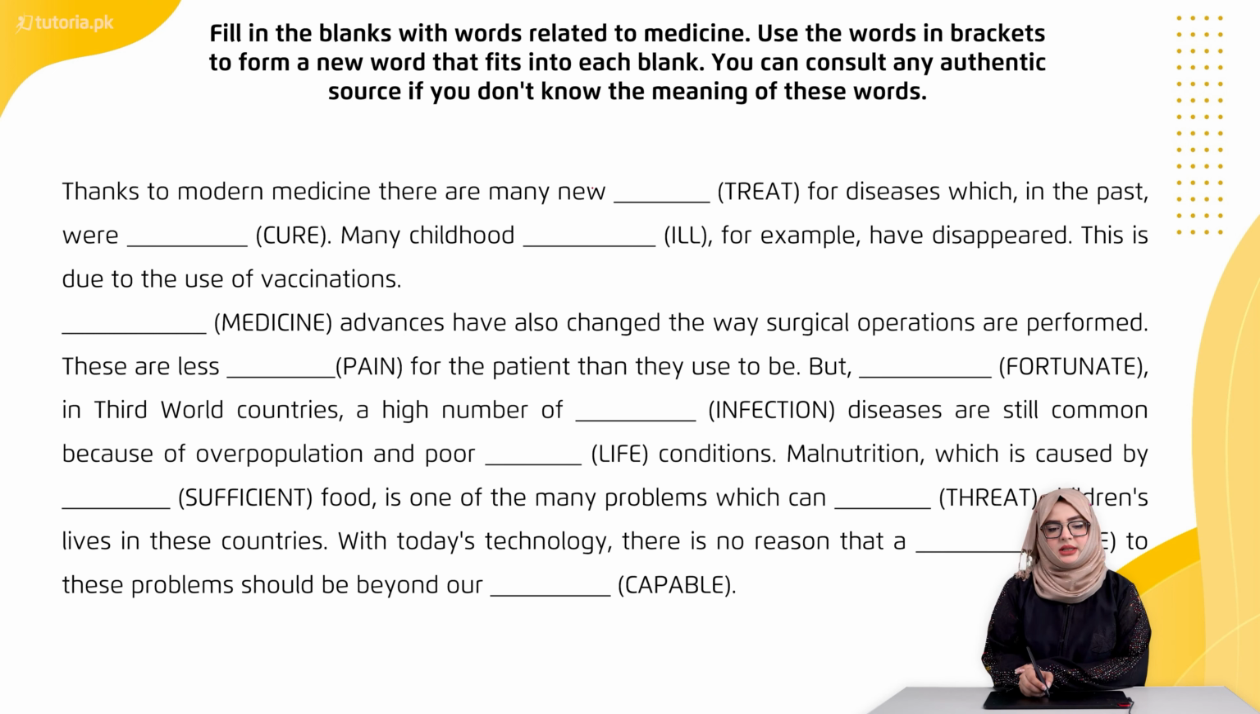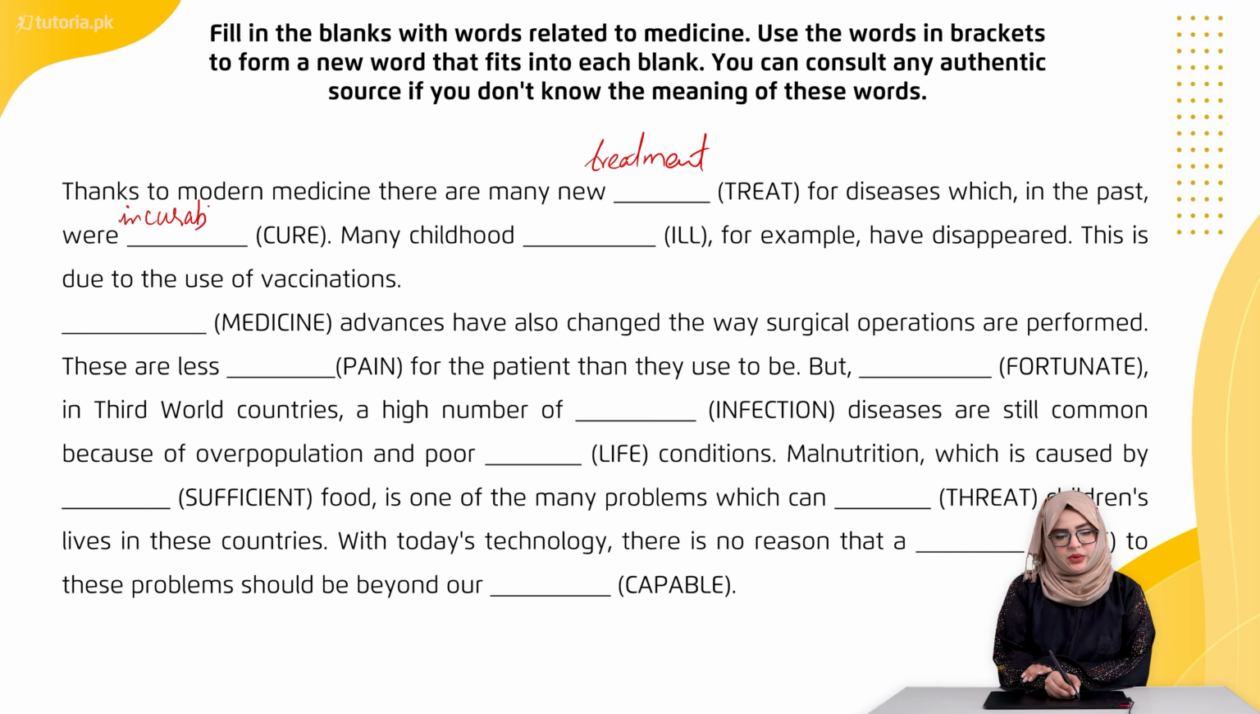Thanks to modern medicine, there are many new dash for diseases which in past were dash. And we have first word treat in brackets. So isse hum treatment word derive karenge because it's appropriate over here. In the past were incurable. So the whole sentence is thanks to modern medicine, there are many new treatments for diseases which in the